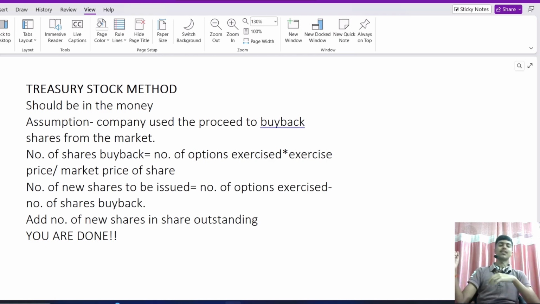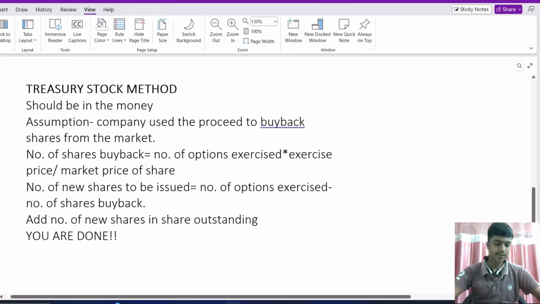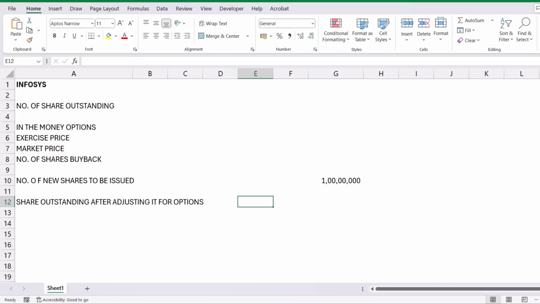If any person is not analyzing the value per share and is actually looking at the equity value, you are kind of overvaluing the equity value, because any company can go on to issue n number of options, and because of that the equity value will increase by that amount. So that's the point of doing this whole process. Now we will actually do this for Infosys to make it more clear.